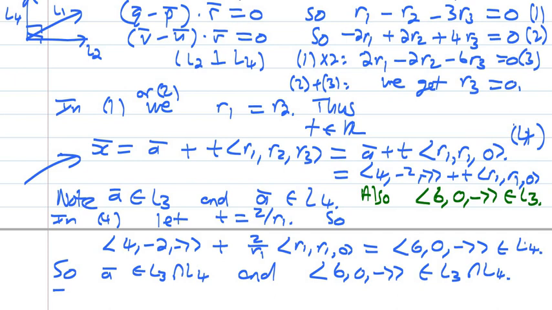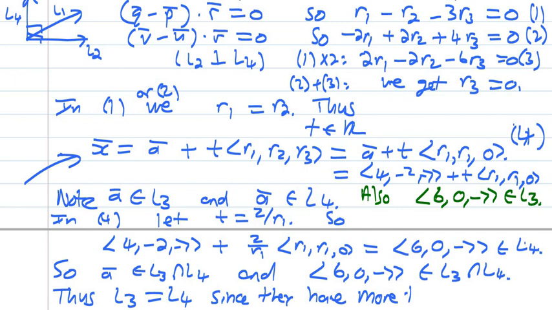So we can say thus, line 3 equals line 4 since they have more than 1 point in common. You can quote the theorem in the textbook, but it is enough to say in words, you found that line 3 and line 4 have more than 1 point in common, so they must be the same line. Alright, and that is the end of the story. It's quite a mouthful. So do this question again and make sure that you're comfortable with the logic and also being able to explain it.